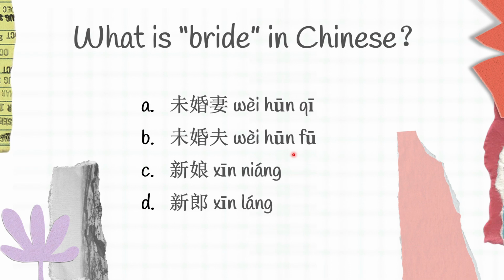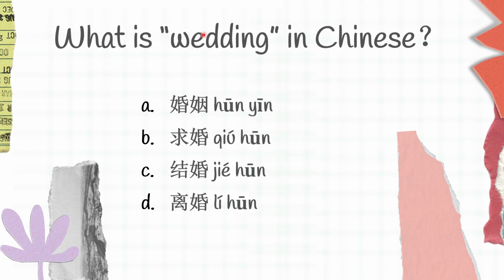The next question. What is wedding in Chinese? We have A. 婚姻 B. 求婚 C. 结婚 D. 离婚. Is it A, B, C, or D?